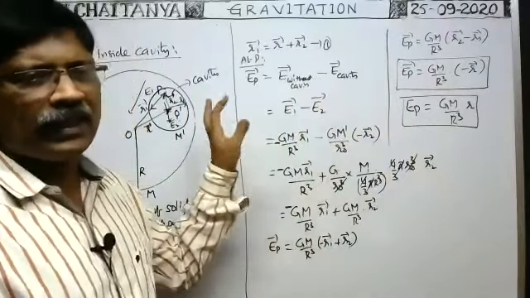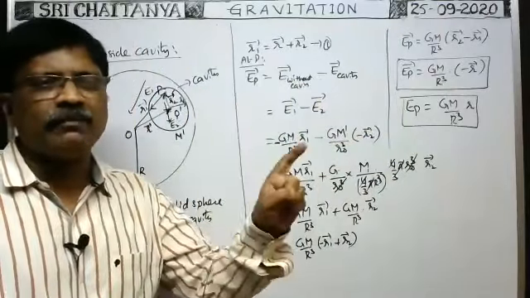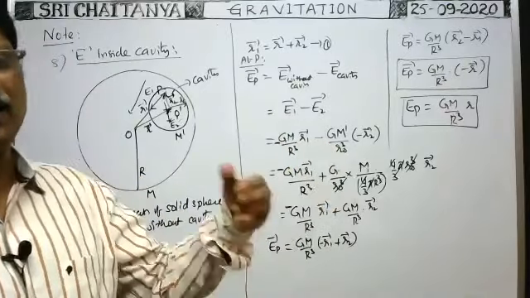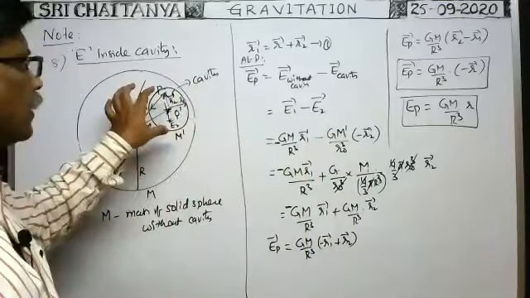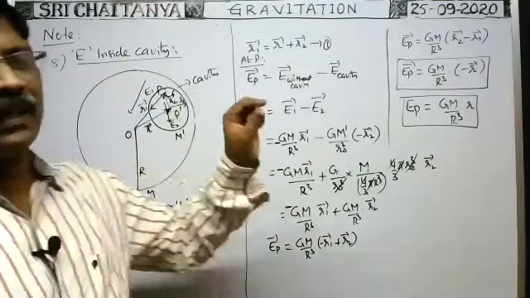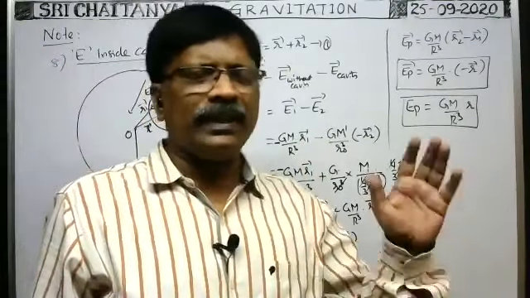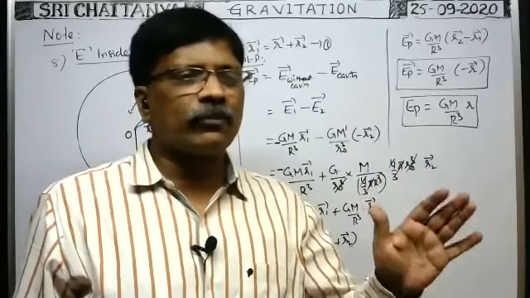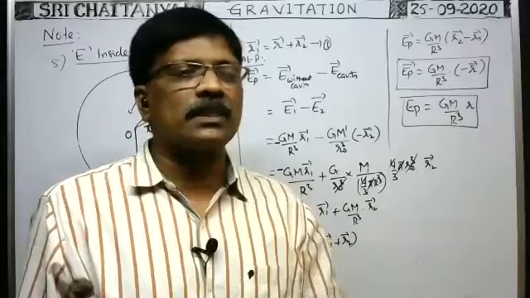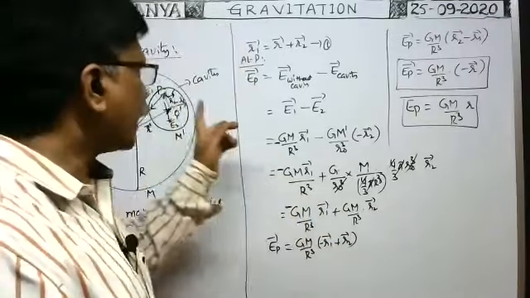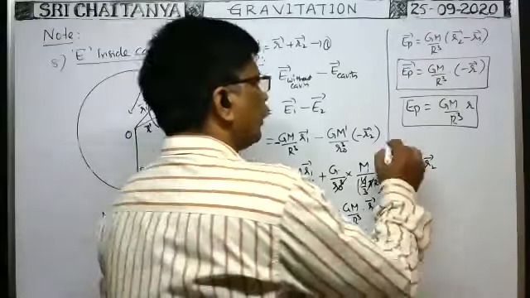So from this, it is clear that when you make a cavity inside a solid sphere or solid body, then the intensity of gravitational field at any point remains constant in the cavity. If in any gravitational field the intensity of gravitational field is constant, that gravitational field is called a uniform gravitational field. So inside the cavity, a uniform gravitational field is formed.